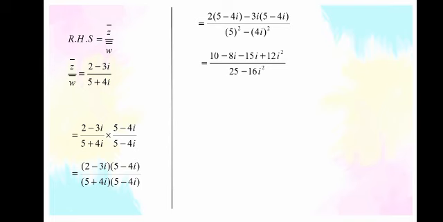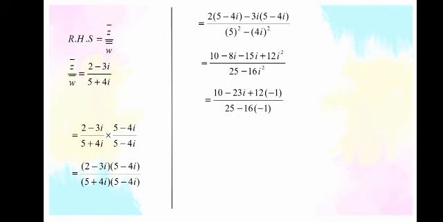In the numerator, 2 into 5 is 10, 2 into -4i is -8i, -3i into 5 is -15i, minus minus is plus, 3 into 4 is 12, and i into i is i². And in the denominator, 5² is 25 and (4i)² is 16i².